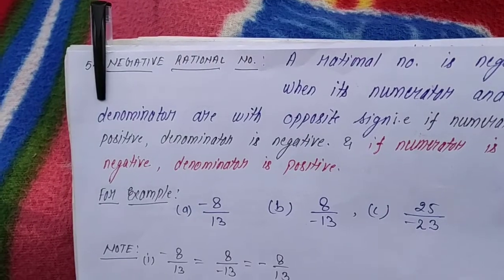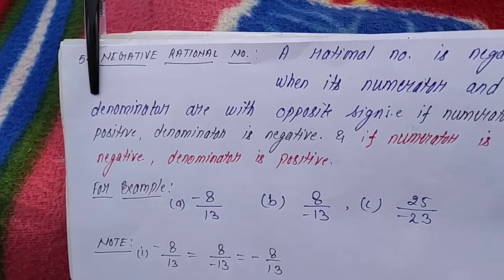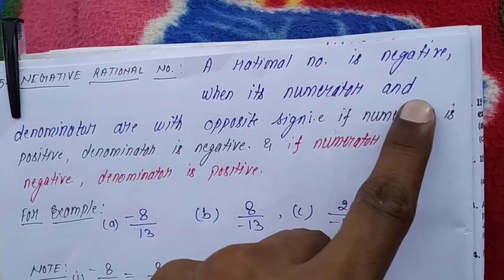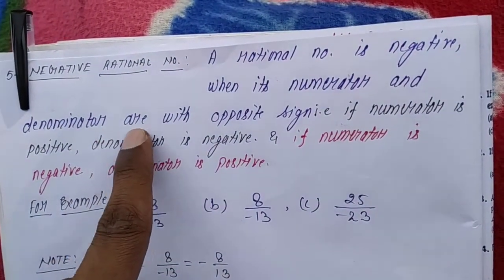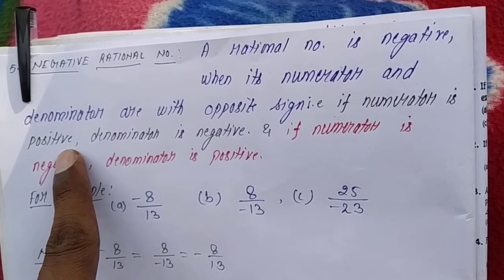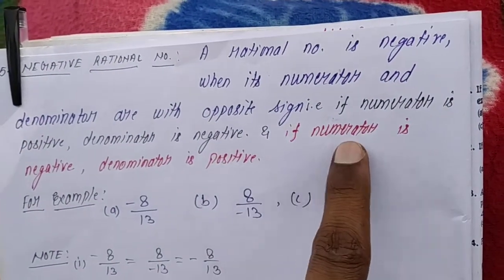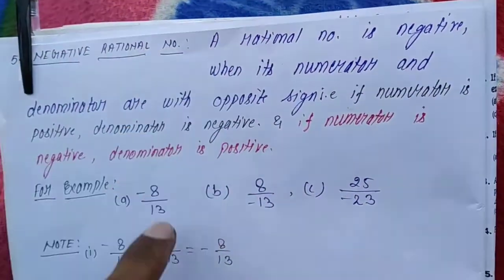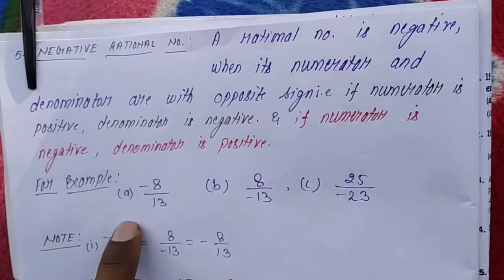Now moving to the fifth property, negative rational number. A rational number is negative when its numerator and denominator are of opposite sign. That is, if numerator is positive, denominator is negative, and if numerator is negative, denominator is positive. This will be more clear with the given example.